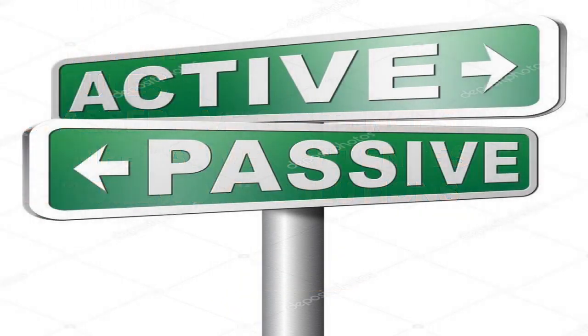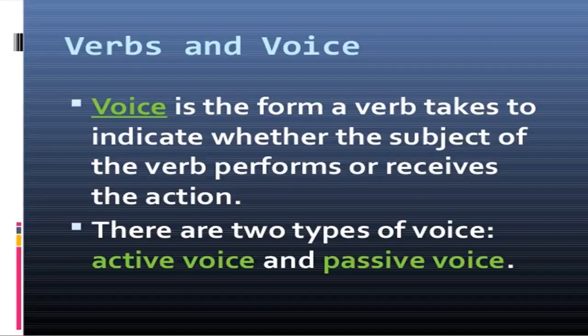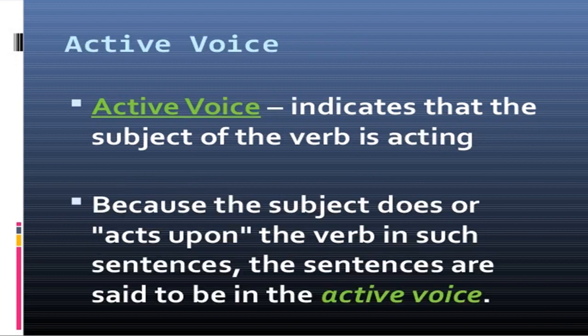Begin with the new topic, that is active and passive voice. Verbs and voice. Voice is the form a verb takes to indicate whether the subject of the verb performs or receives the action. There are two types of voice, active voice and passive voice. So voice is what? It is the form a verb takes to indicate who is performing the action or who is receiving the action. There are two types, active voice and passive voice.